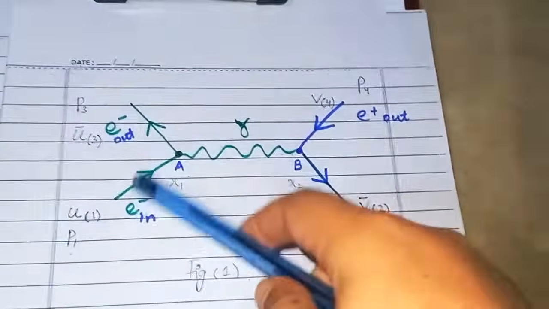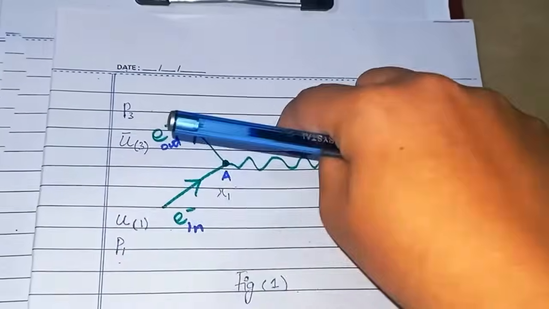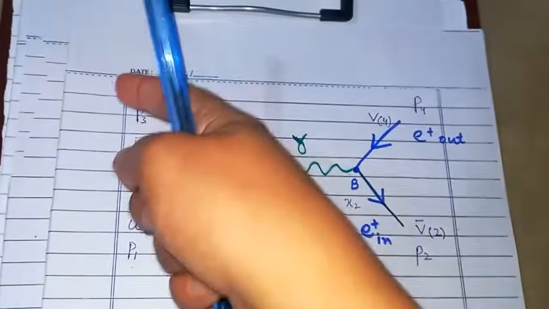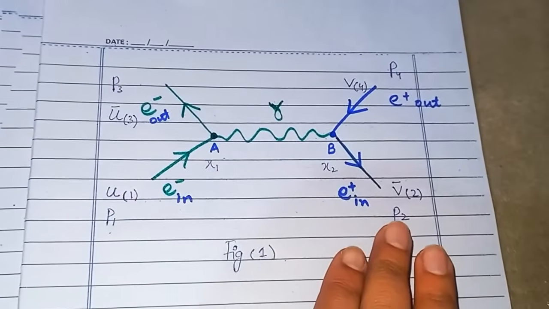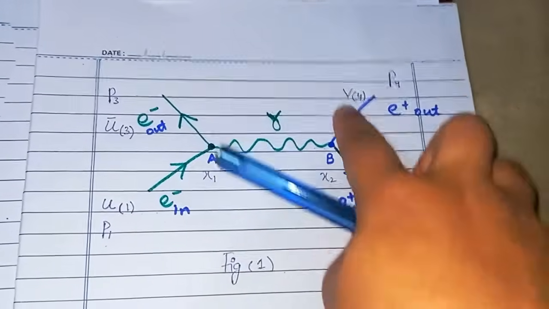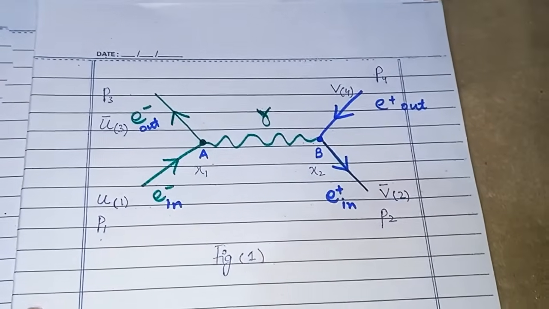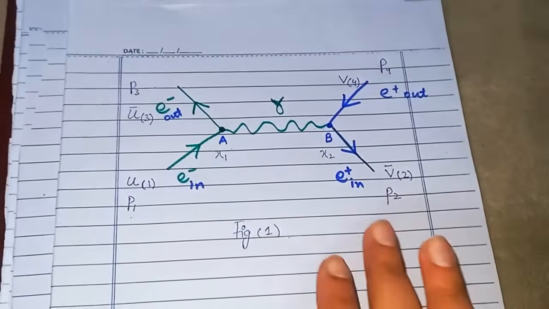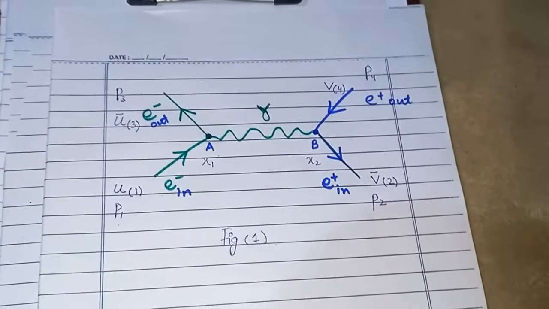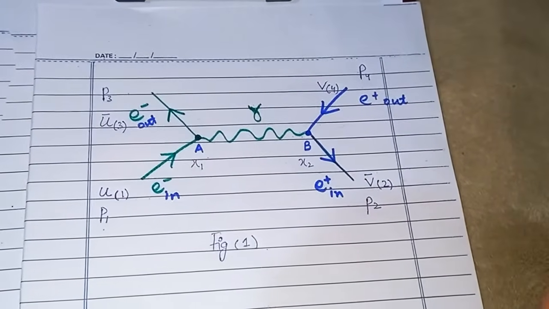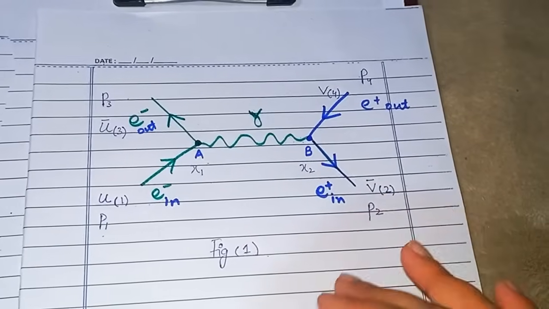What does that mean? If you are wondering that the electron is moving in this direction, and after interaction it is moving in this direction, this is false. These arrows are only telling us whether the particle is incoming or outgoing. For example, in most cases when you are given a Feynman diagram in an exam, they will not tell you which is the incoming particle and which is the outgoing particle.